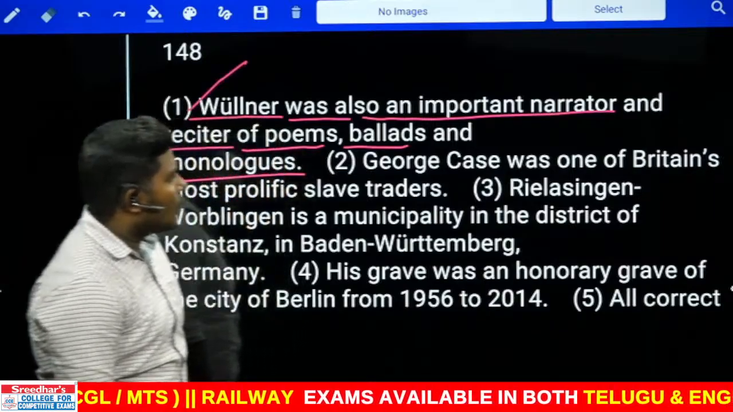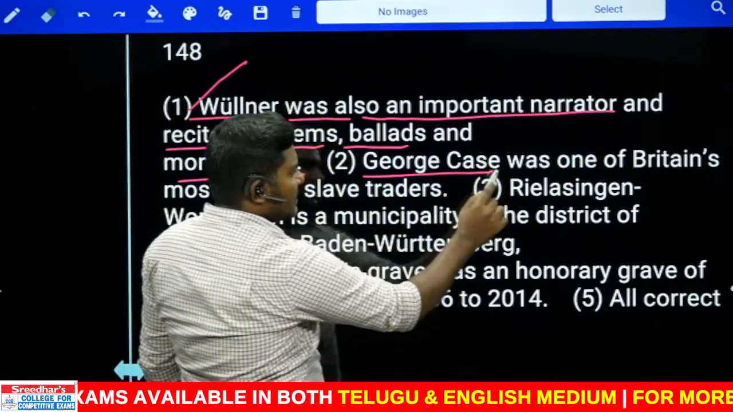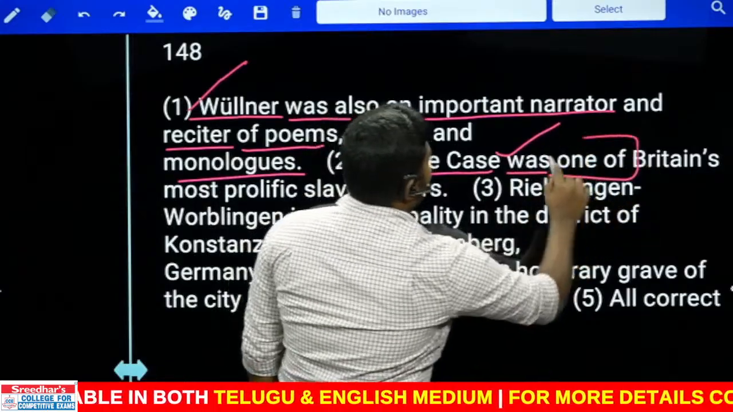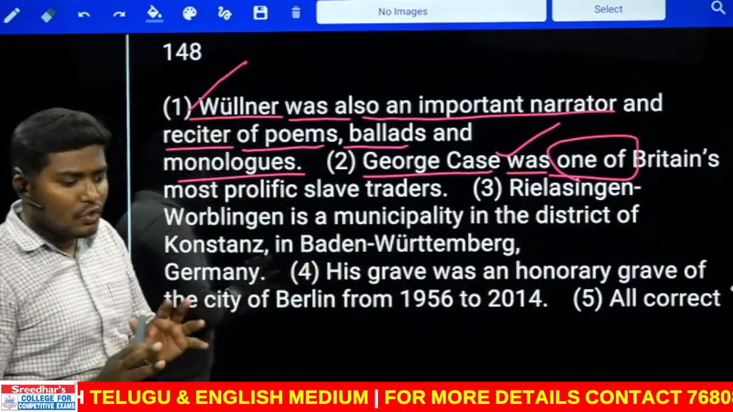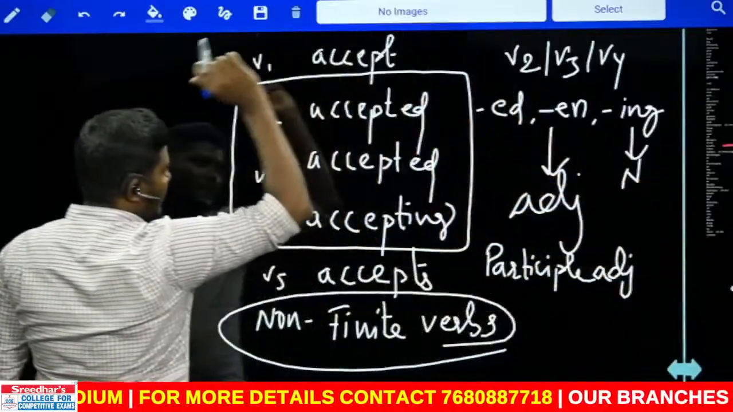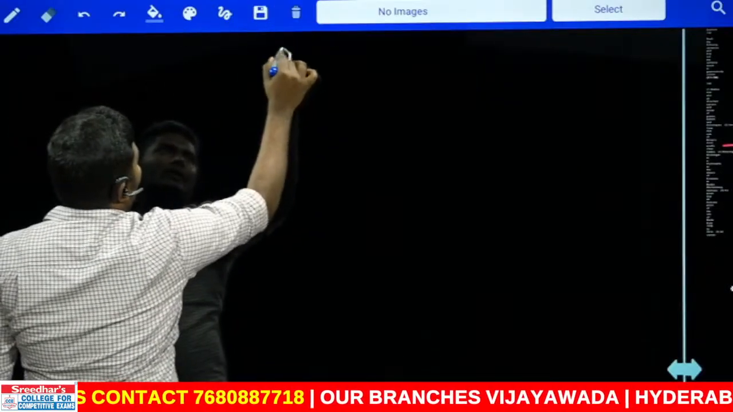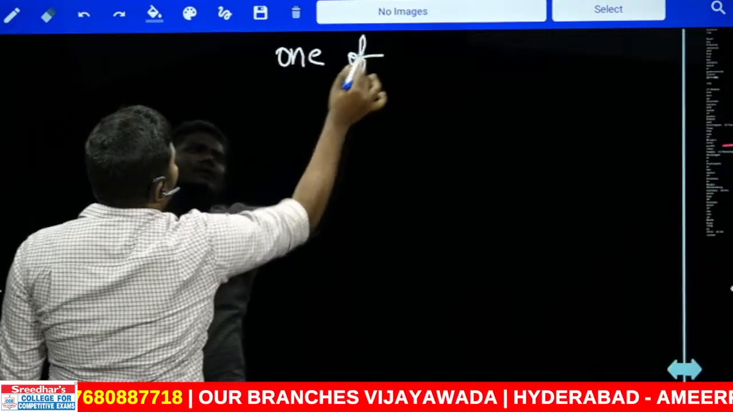George Case was one of Britain's most prolific slave traders. So George Case, which is singular, was is okay. One of. When you look at the rule one of, immediately you need to pick the rule. What is the rule you need to understand? You already know the rule, I think. I hope you have written this. If not, take the screenshot of that. I think you know this rule, right? I gave this many times.